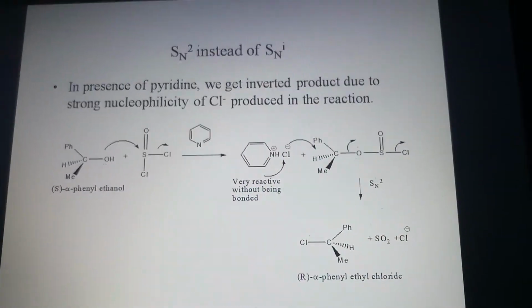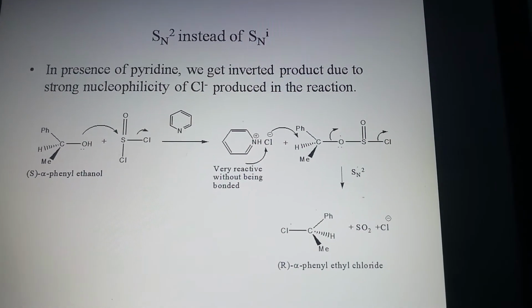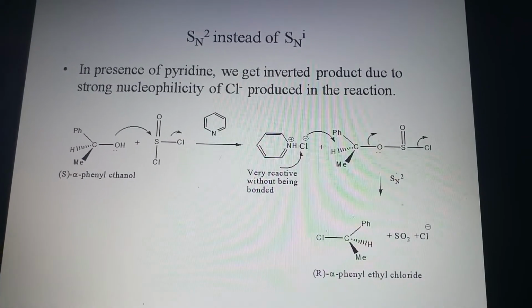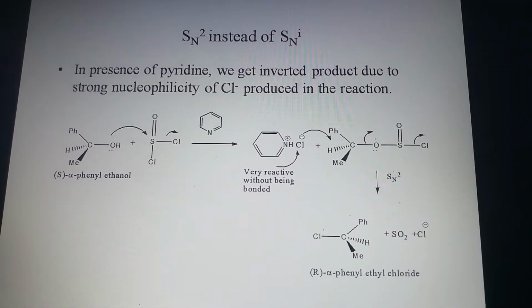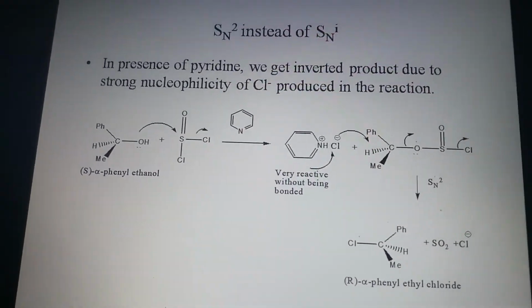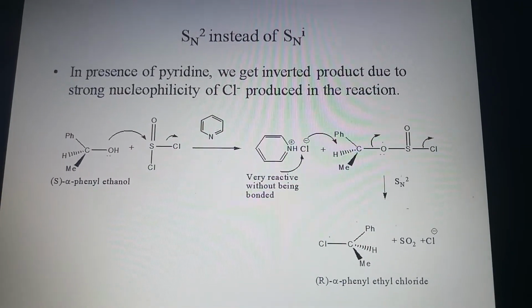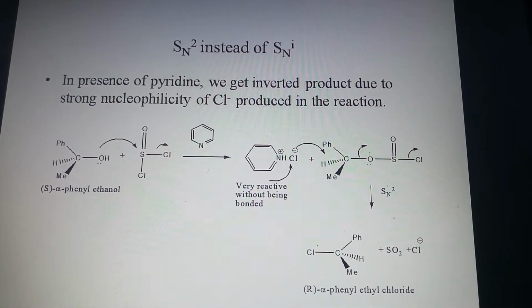Sometimes in presence of some solvent like pyridine, we will get SN2 product instead of SNi. Here is an example. In presence of pyridine, we get inverted product due to strong nucleophilicity of Cl- produced in the reaction.